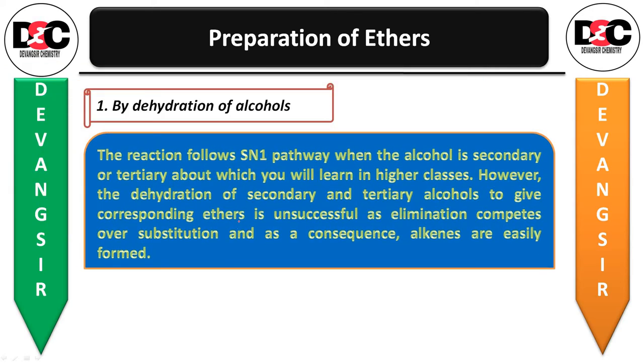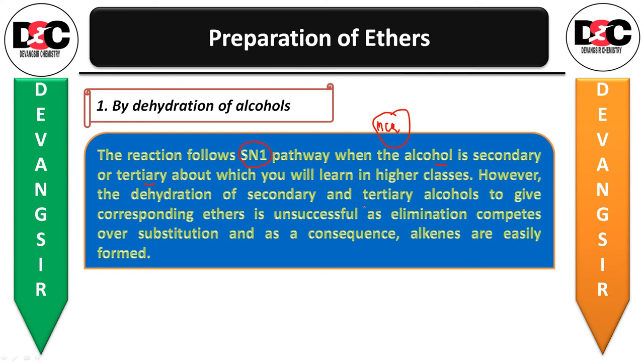Now the reaction follows the SN1 pathway when the alcohol is secondary or tertiary, about which you will learn in the higher classes. Primary alcohol will favor the SN2 mechanism, whereas secondary and tertiary alcohol will favor the SN1 mechanism. Higher classes, let it be, but for us, for the MCQ, this is our point to remember.